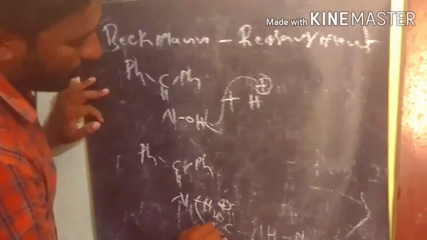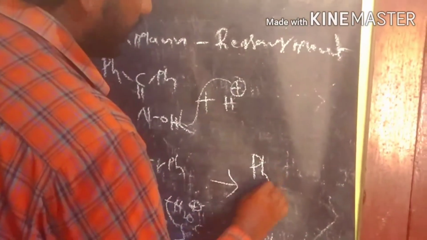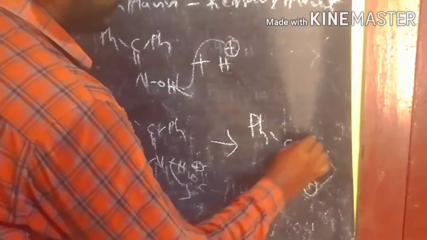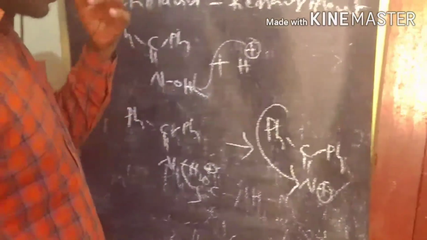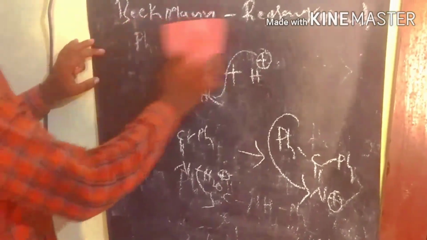We lose the water molecule and form a new bond, Ph, N plus and Ph. At this time the phenyl group migrates to the nitrogen side, so we get this product.